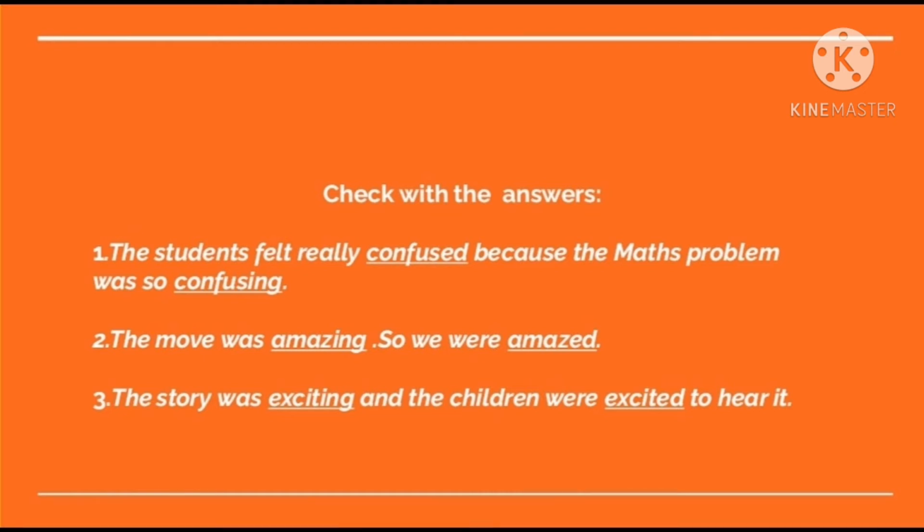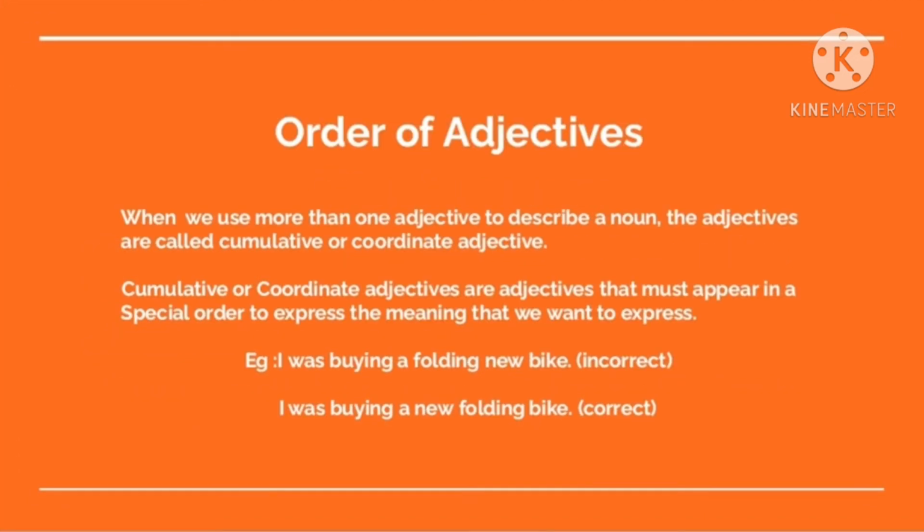First sentence, the students felt really confused because the maths problem was so confusing. The second one, the movie was amazing, so we were amazed. And the third sentence, the story was exciting and the children were excited to hear it. Hope you all got the correct answer.